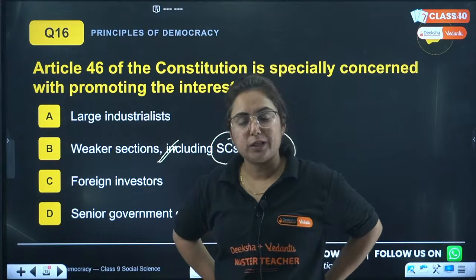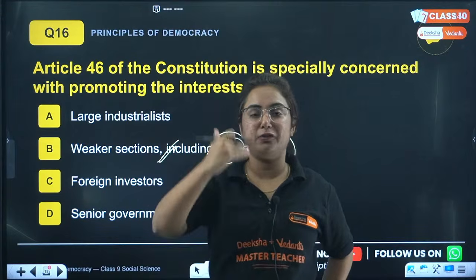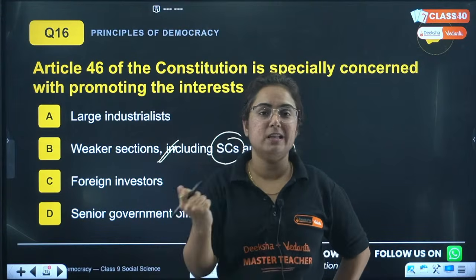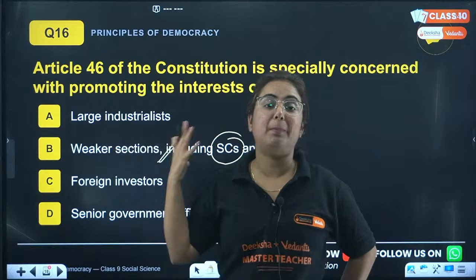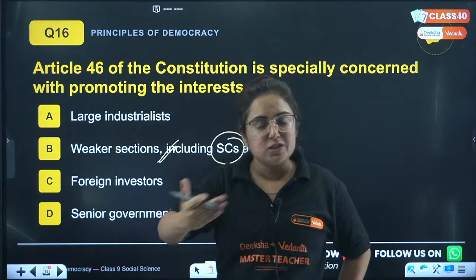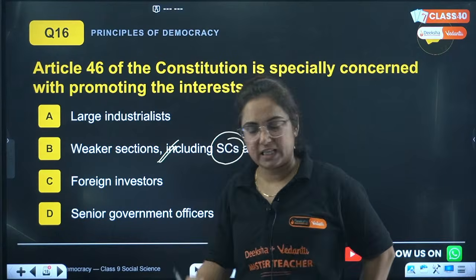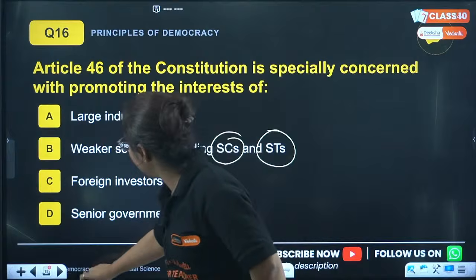So beta, after fundamental rights, there is a section in the Constitution referred to as Directive Principles of State Policy, which talks about how to uplift these weaker sections, scheduled castes and scheduled tribes, so that they can also be part of mainstream society of India. So this was Article 46.